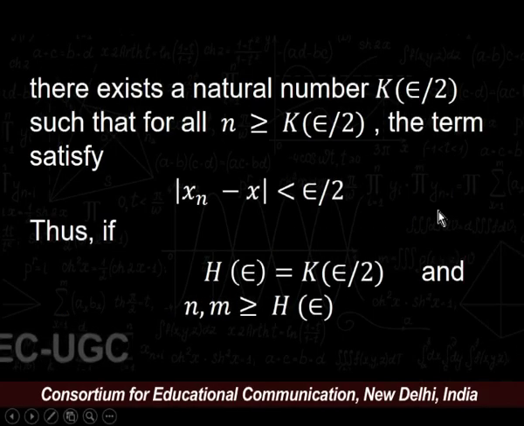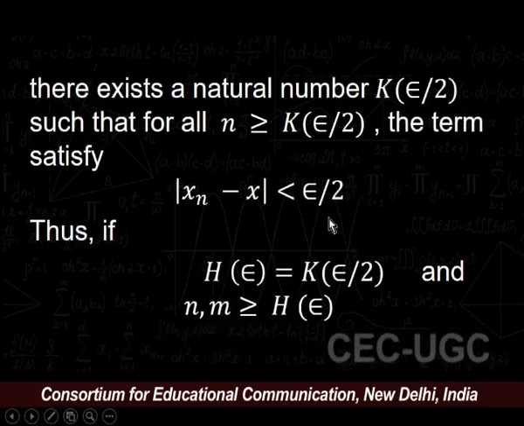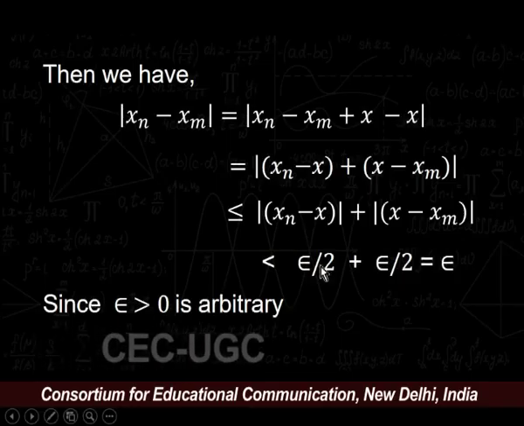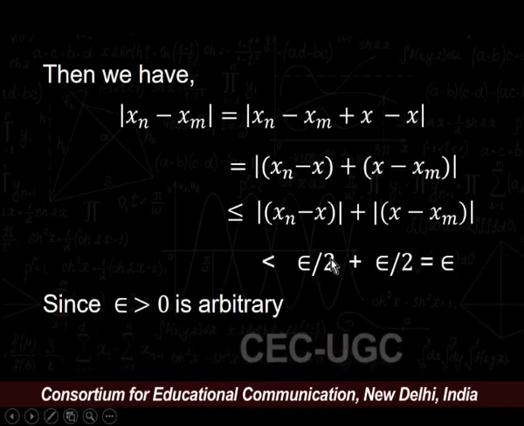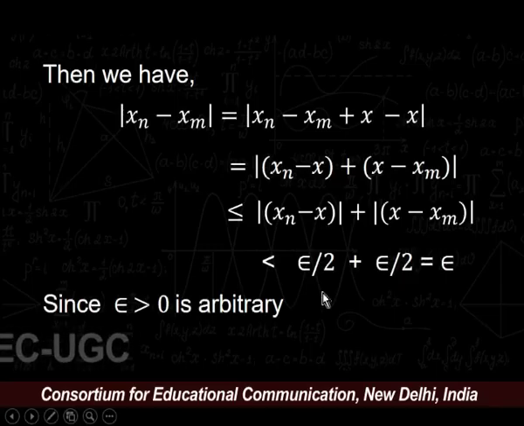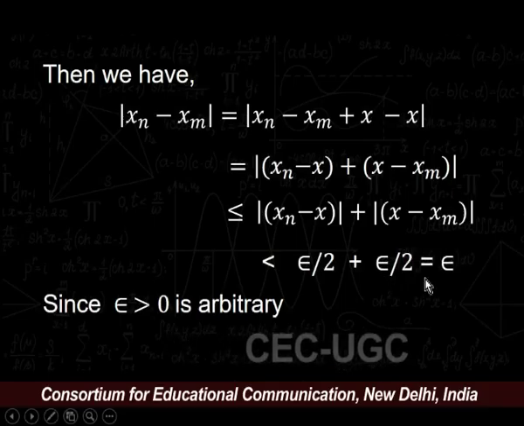As from equation number 1, we get xn minus x is less than epsilon by 2. So, if we substitute the values, then we get this term is less than epsilon by 2 as well as this term is less than epsilon by 2. That means modulus of xn minus x is strictly less than epsilon by 2 and xm minus x is strictly less than epsilon by 2.